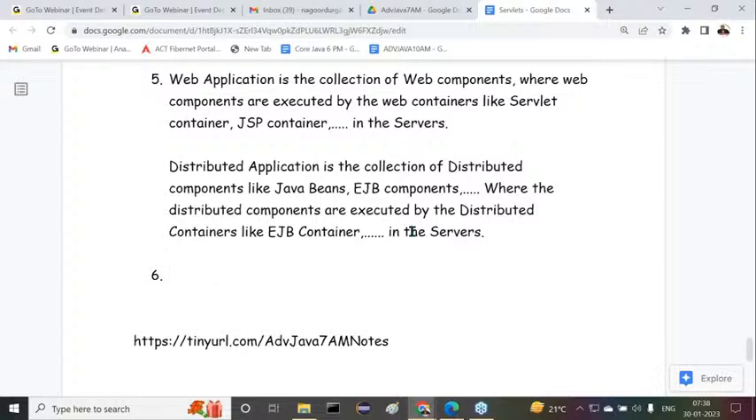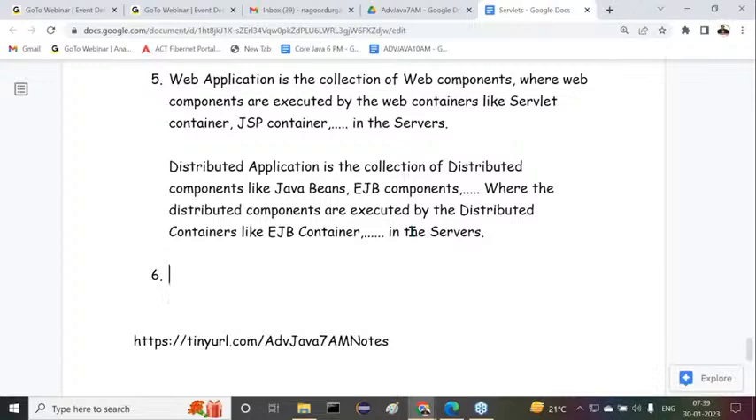Observe carefully. Later on, another point is this: web servers provide a little bit of dynamic response, and more concentration is on static response. Application servers are totally for dynamic response, and especially EJB applications. Now here the point is, distributed applications require some middleware services.